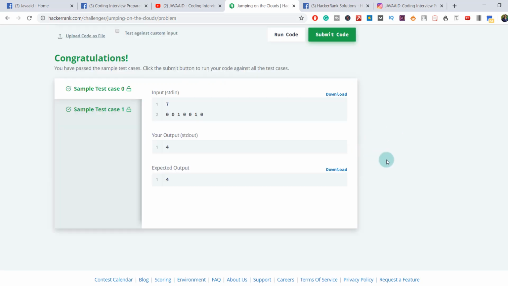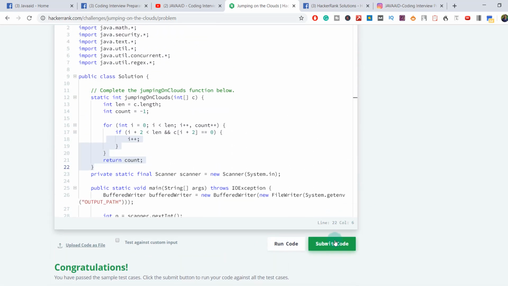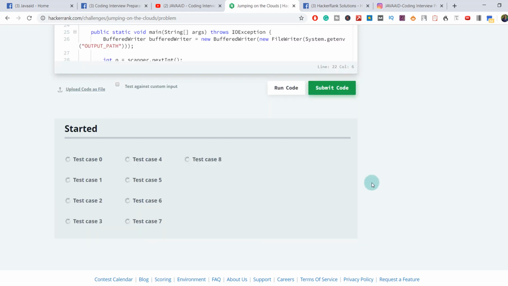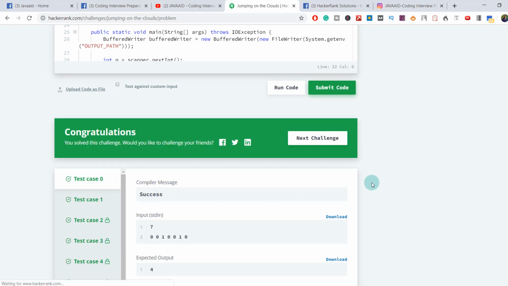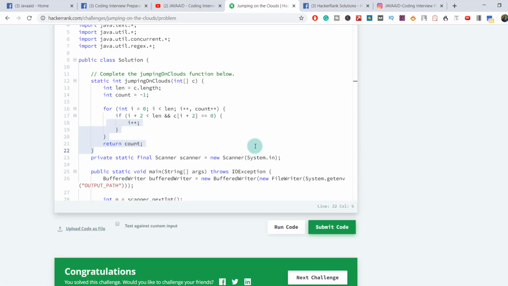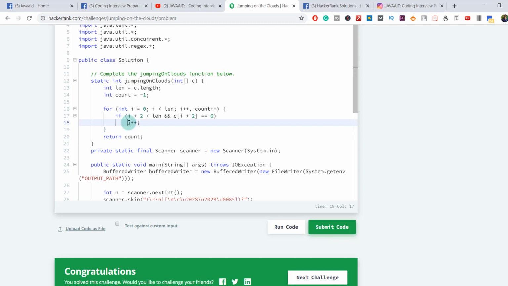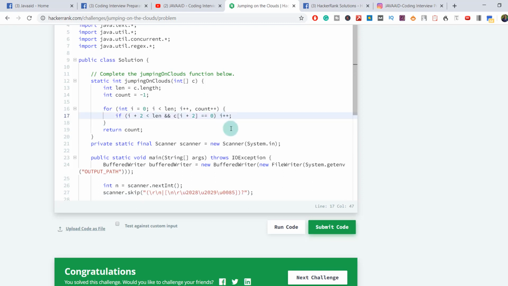Sample test case got passed. Let me submit this code. Congratulations guys, all test cases got passed. I hope guys now you have got the idea of how we have solved this problem. And the final one guys, just as a bonus, let's remove this and you can write this in one line. So this is a one-liner solution.